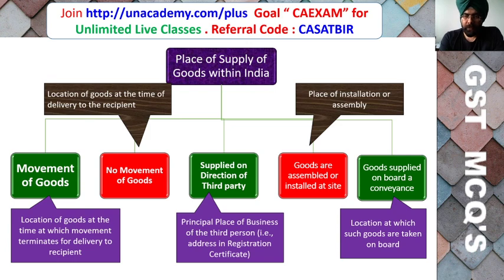If goods are assembled or installed at site, then the place of supply is the place of installation or assembly. If goods are supplied on board a conveyance, then the place of supply is the location at which such goods are taken on board. So these are the different types of places of supply under GST.